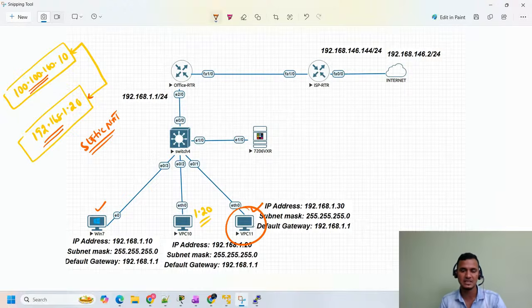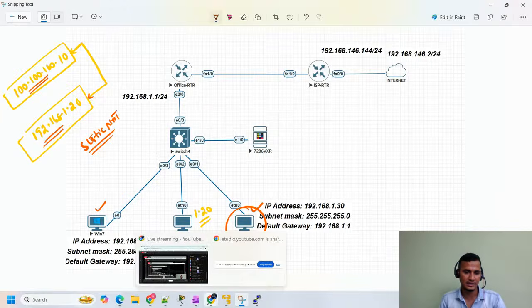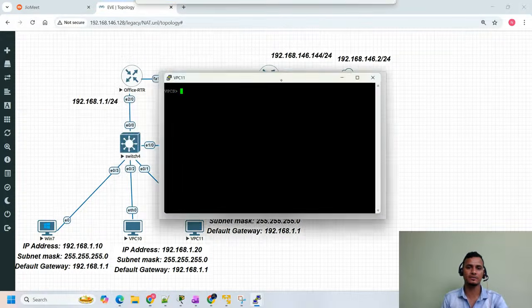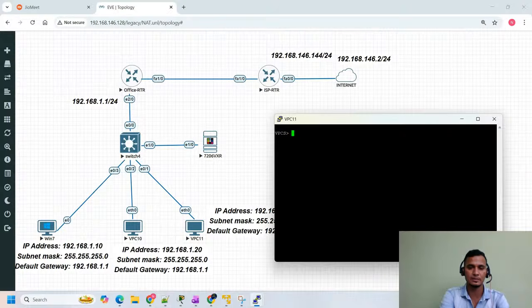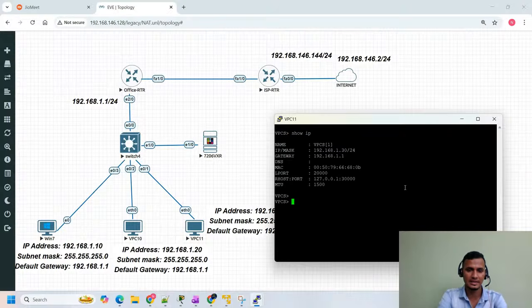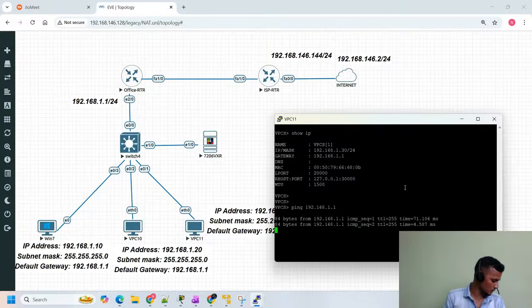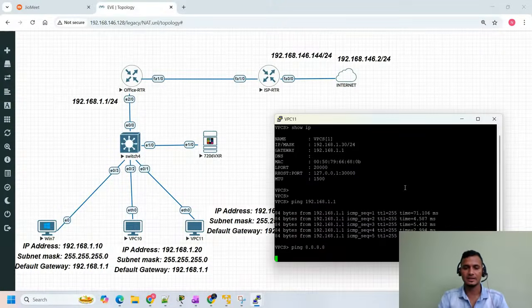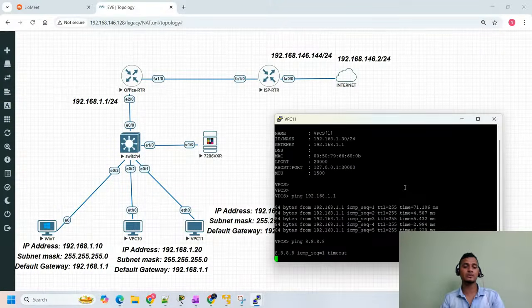If you try from this VPC 11, this user will not be able to reach the internet. Let me open this PC. Let me confirm the IP address, show IP. Here we have the 1.30 IP address. If you ping 192.168.1.1, it will reach your gateway. If you try to ping 8.8.8.8, you're not able to reach it because we haven't performed any kind of NAT.